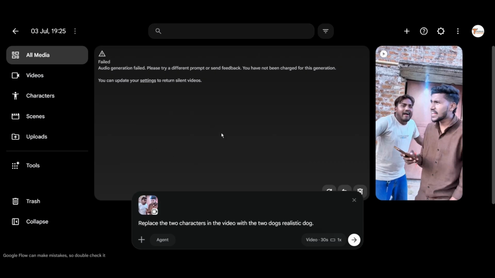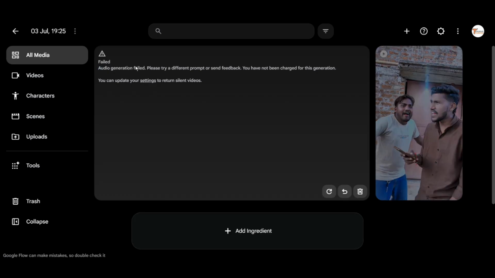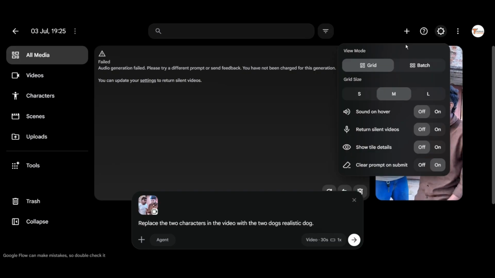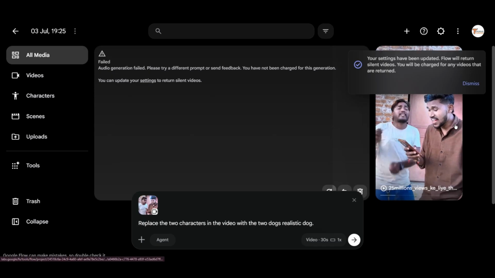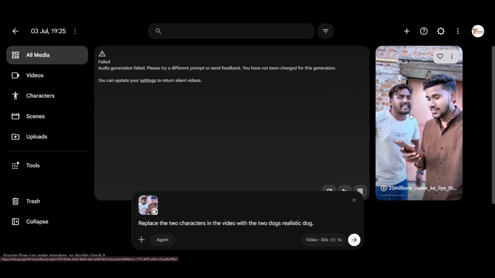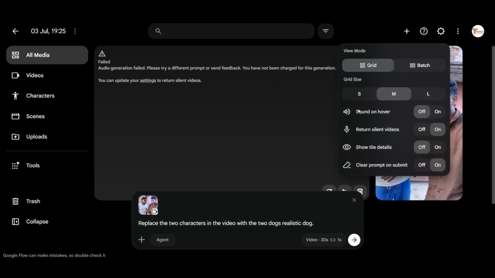If you look closely, we had set the prompt absolutely perfectly. But the problem arose here where it is written, "No audio generated." When you upload an original video into it, to avoid this error, you simply have to go into the settings option of Google Flow. After going into settings, you will see an option there called Return Silent Video, which you will have to turn on manually. This setting is necessary because if a song is playing in the background of your video, or if the lip syncing inside the video is very fast, then this system fails to process that audio and shows you such an error in return.